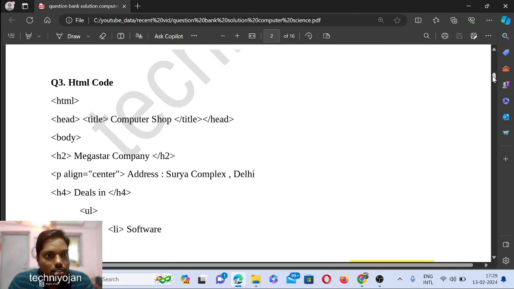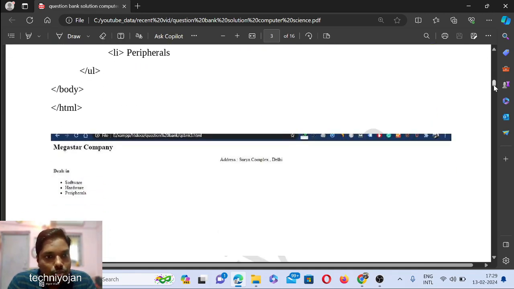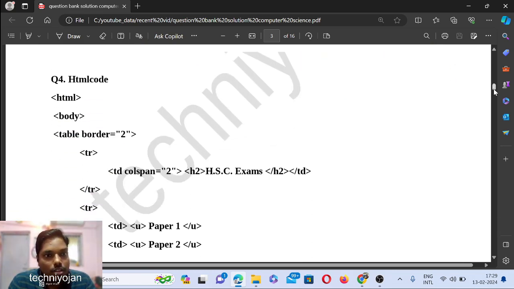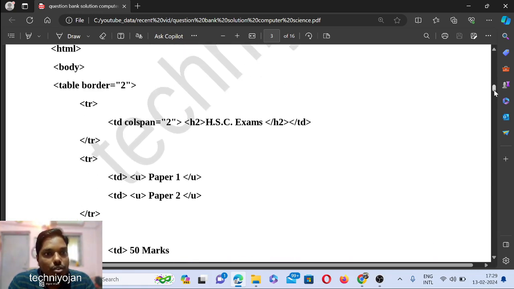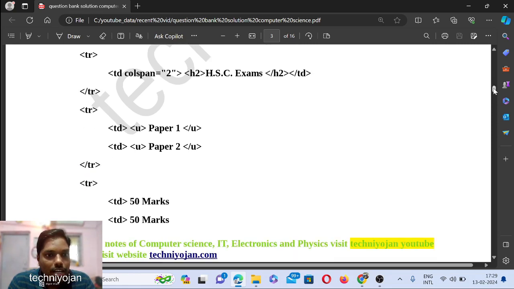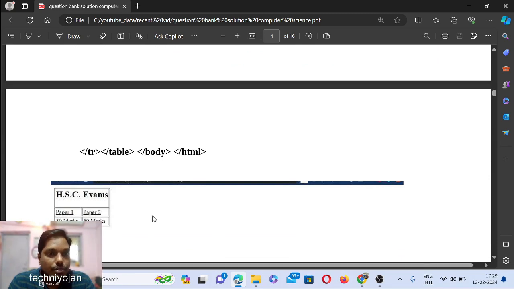Then again this third one, computer shop, and this some address, software. Okay, again the output looks like this. Then the fourth one, some table tag usage. See over here, the table tag starts over here, then the table row, then the table data. Okay, like this. See the output, right? So this is the fourth question.